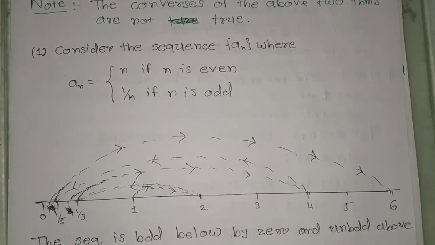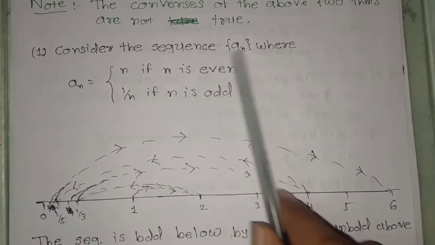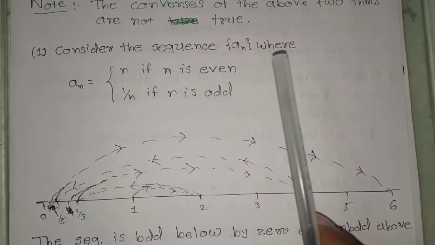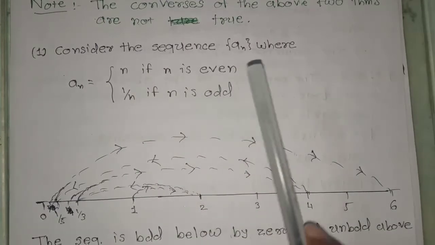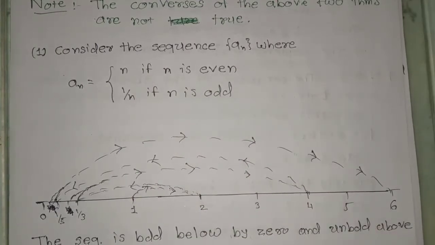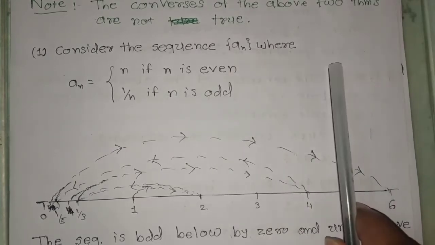And we have discussed in our previous lecture, if the sequence diverges to infinity, then the limit of its even terms and the limit of its odd terms are both infinity. Then only I can say that the sequence diverges to plus infinity.